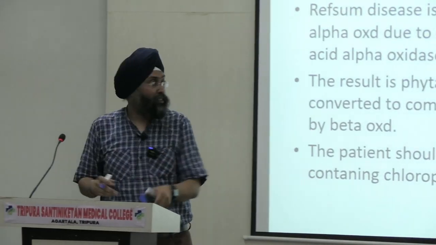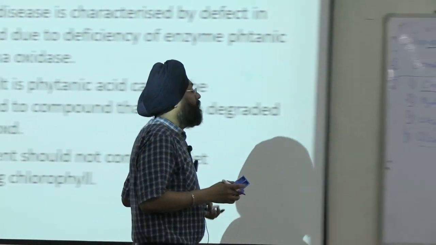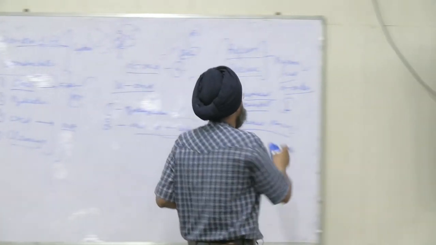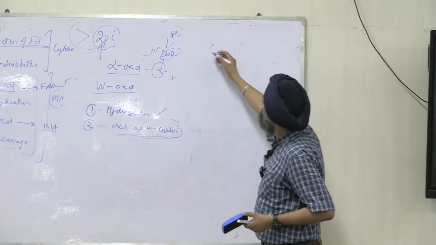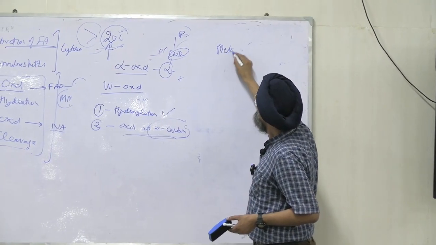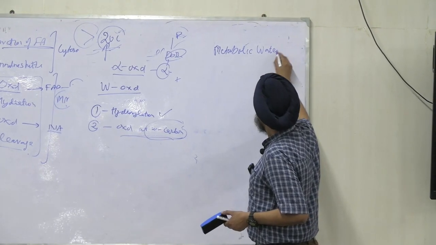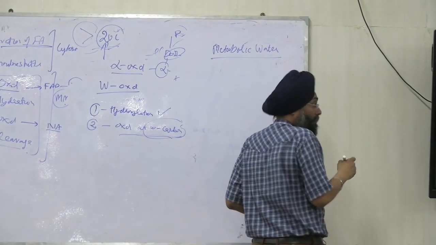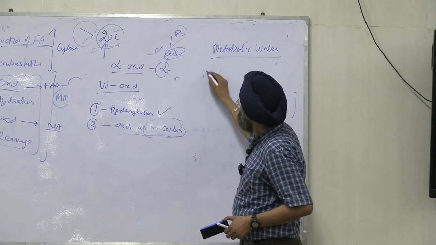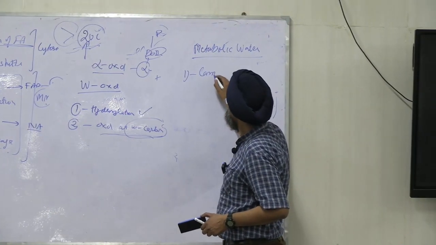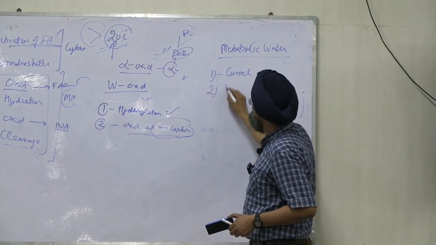And one more thing left, metabolic water. What is metabolic water? Have you seen a camel? Have you seen a kangaroo rat?